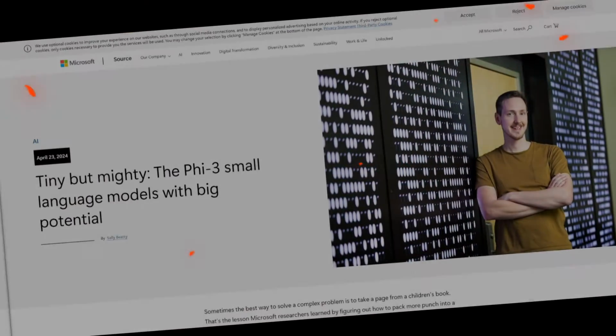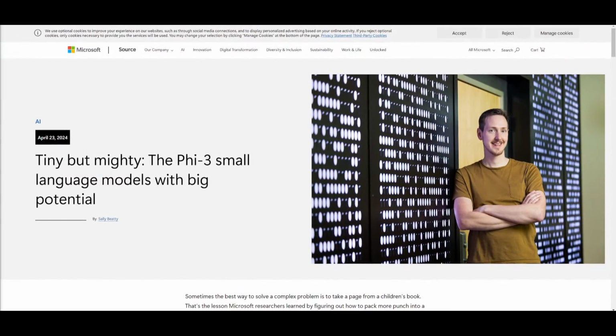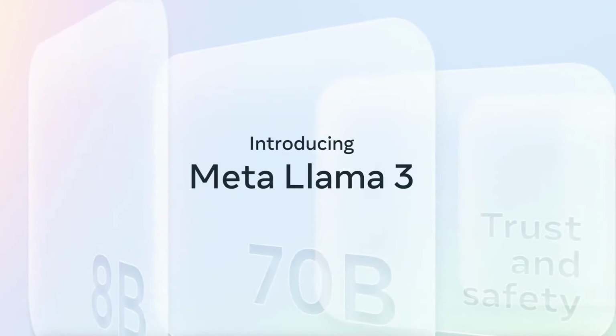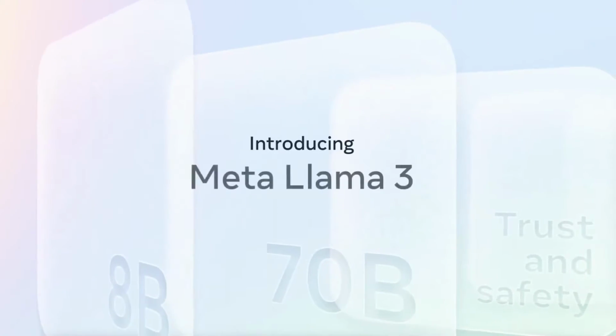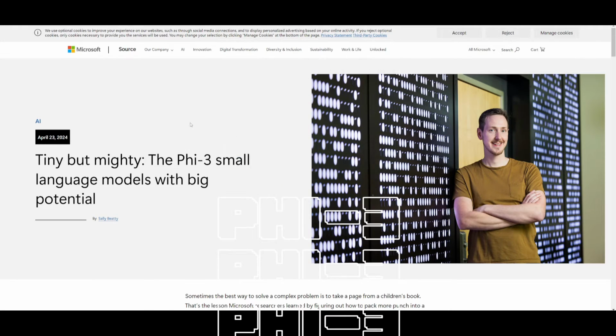An amazing week in the AI space, specifically related to large language models. Earlier in the week, we had the release of Llama 3, which is the best open source large language model that has ever been crafted. And now we have the release of Phi-3, and this is from the Microsoft AI team.